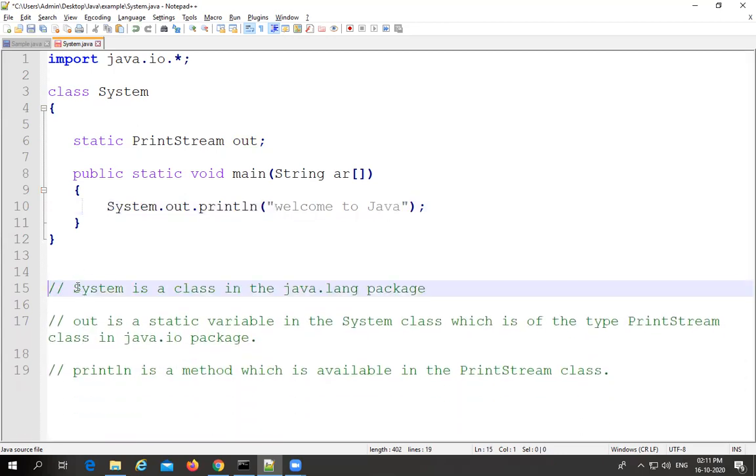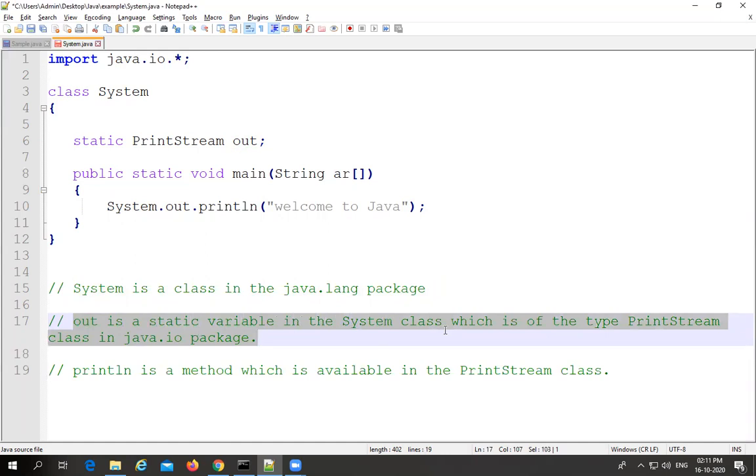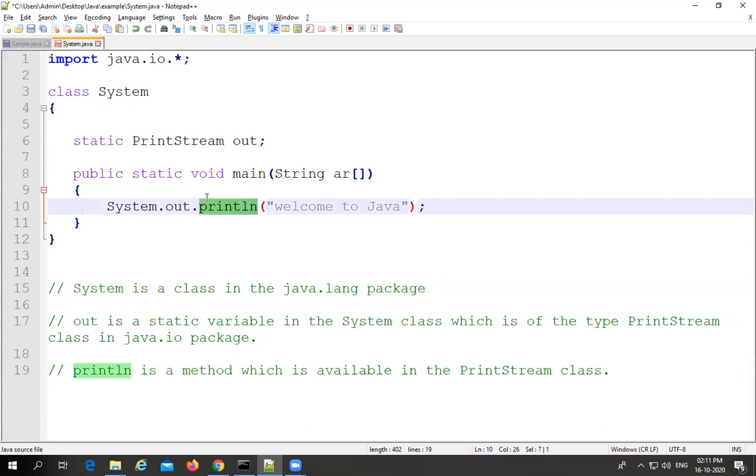Very simple. Now how can you understand this program? System is the class which is available in the java.lang package. By default, the java.lang package exists in each and every class. The JVM itself assumes that the java.lang package is available in each and every class. We need not mention it explicitly. System is a class available in the java.lang package. Coming to out, it is a static variable available in the System class, but the type of the out variable is the PrintStream class, which is available in the IO package. And with the assistance of this out only, we are trying to use this println method. This println method does not belong to the System class. It belongs to the PrintStream class.